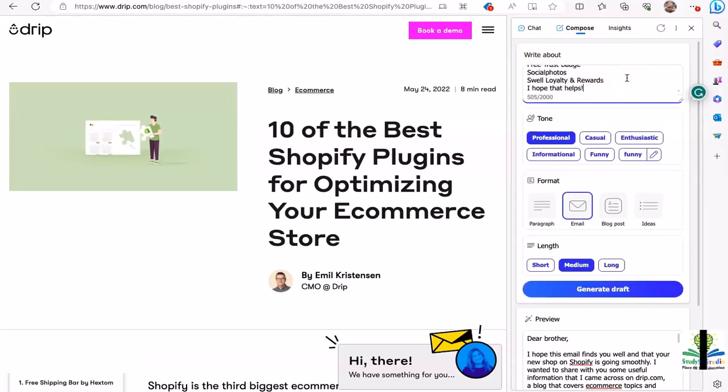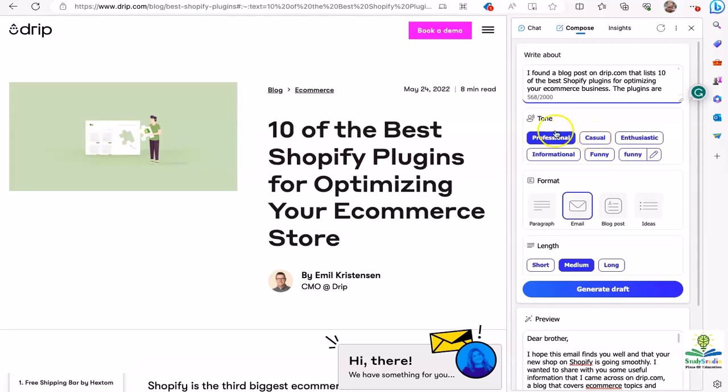So I can just paste here the content that we got from the Bing AI in the previous chat, because this is the content of my email, and I'm going to say, write it for my brother who is starting a new Shopify store. So I provided some context here. I told Bing that, okay, my brother is going to be starting a new Shopify store. So let's send him this information about all the best 10 plugins on Shopify for optimizing e-commerce businesses so that he can use them in the way he wants.